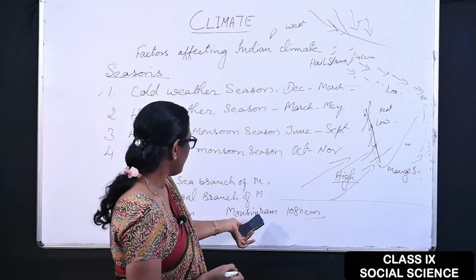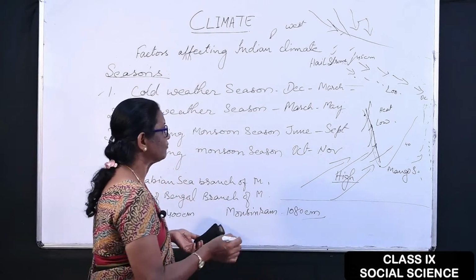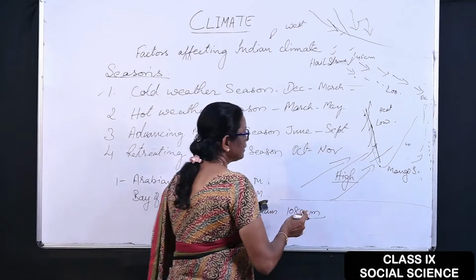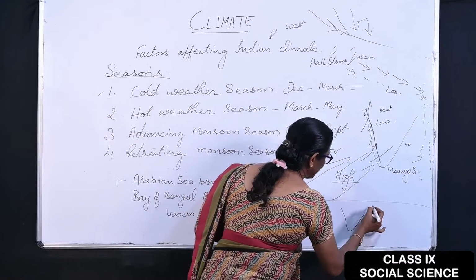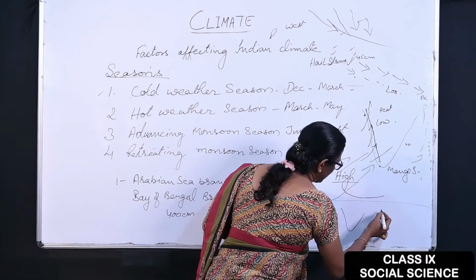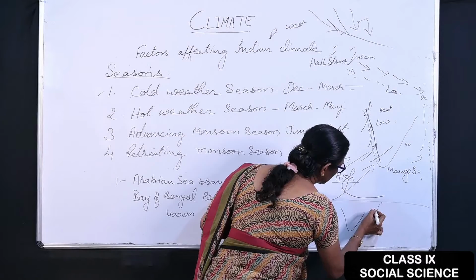Why does Mawsynram, this area, receive the maximum amount of rainfall? You should know that in the eastern part of India, the north is the Himalaya mountain, and there are different small mountains.